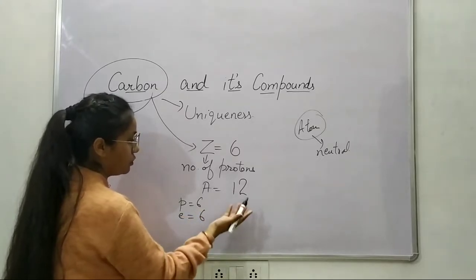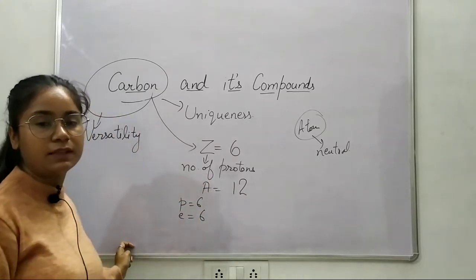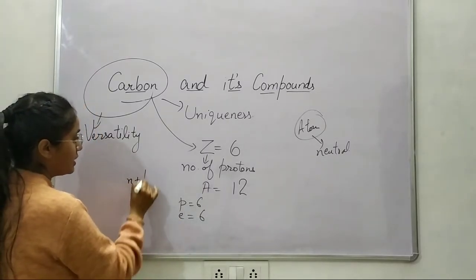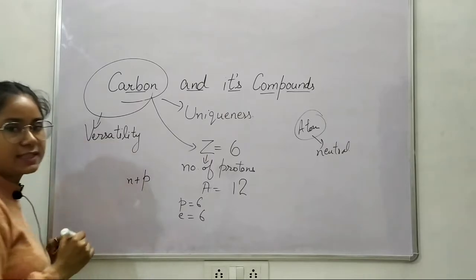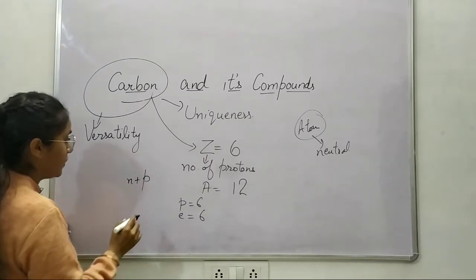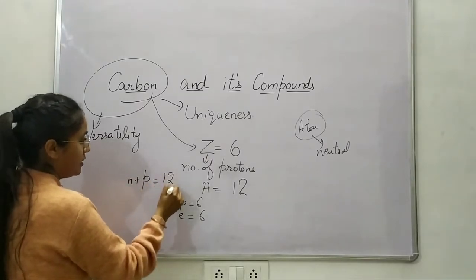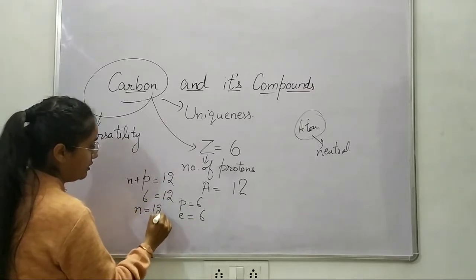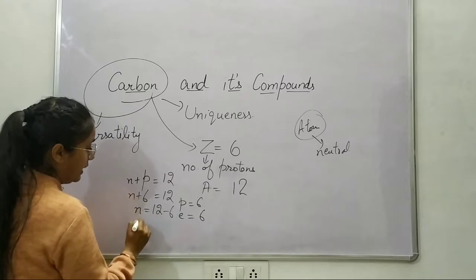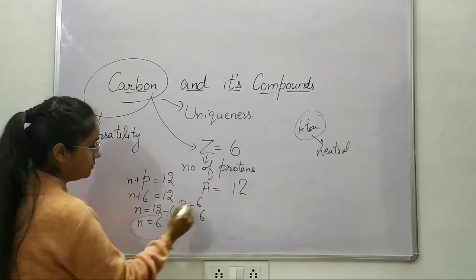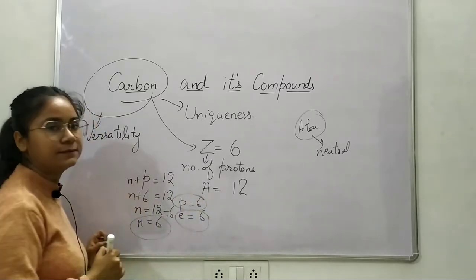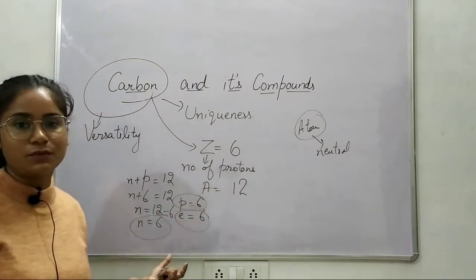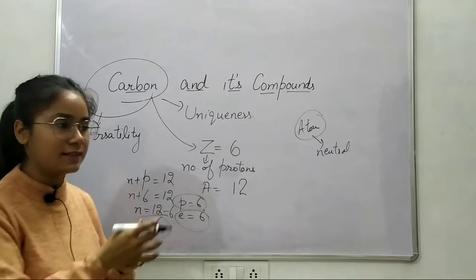Then what is the number of neutrons? Put in the value of the mass number, which is the sum of neutrons plus protons present inside the nucleus. So if protons are 6, then you can calculate neutrons as 12 minus 6, and the answer would be 6. So 6, 6, 6. Carbon has 6 protons, 6 electrons and 6 neutrons. Well, this is not the uniqueness.